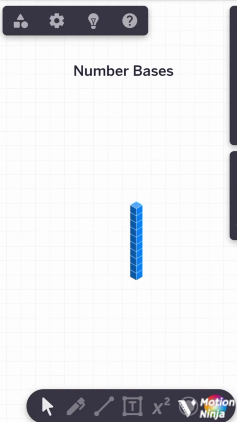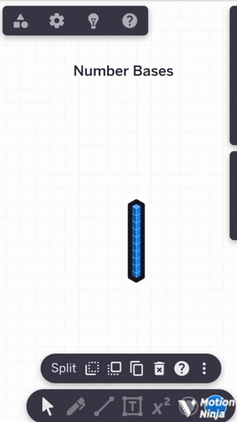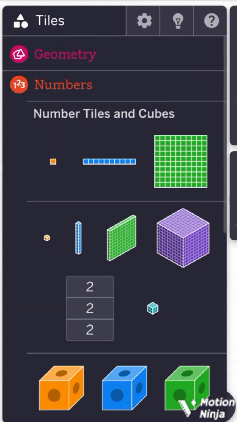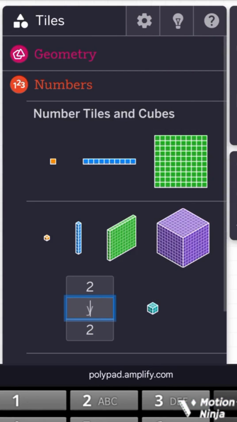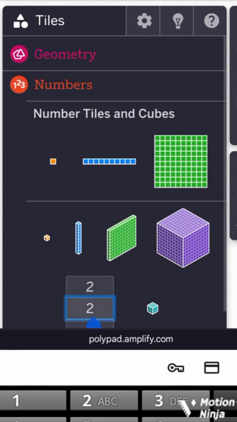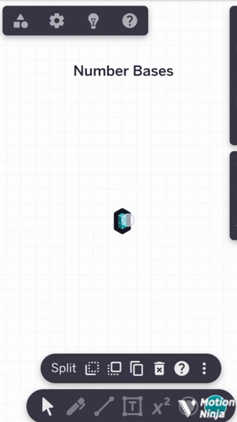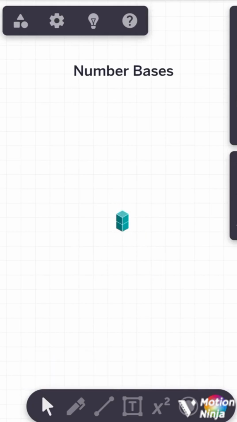Okay, so now that we've established that, we can also count in twos. For example, let's say we are counting in twos. So this is now one group of 2, two groups of 1s, one group of 2s. So in this base now we are counting, a group is made up of 2. Okay, so this is called base 2 because we are grouping when we get to 2, right?